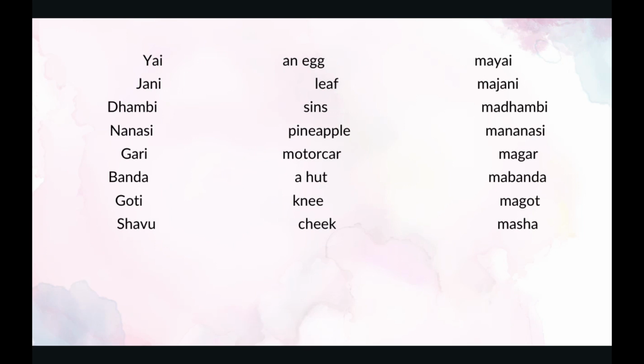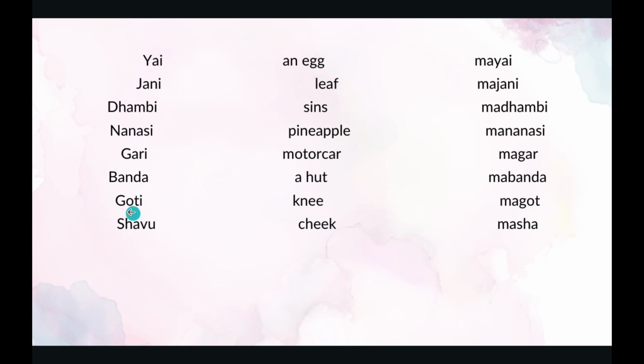Gari is a motor car or a vehicle. In plural in Swahili is magari. There's an I at the end, magari. The next one is banda. Banda is a heart. A heart is mabanda. The next one is goti.